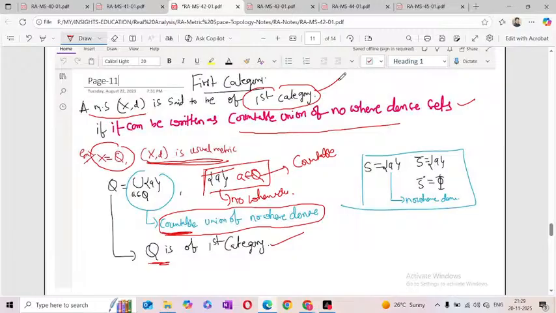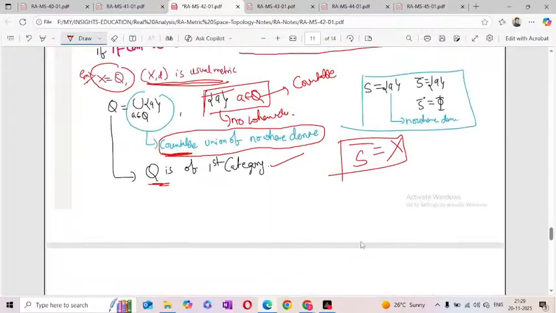So first category is simple: we can write that metric space as a countable union of nowhere dense sets. What is nowhere dense? Nowhere dense is nothing but the interior of the closure of S is empty. Dense means the closure of S is equal to the entire metric space, that is a dense set. Okay, that is the first category.